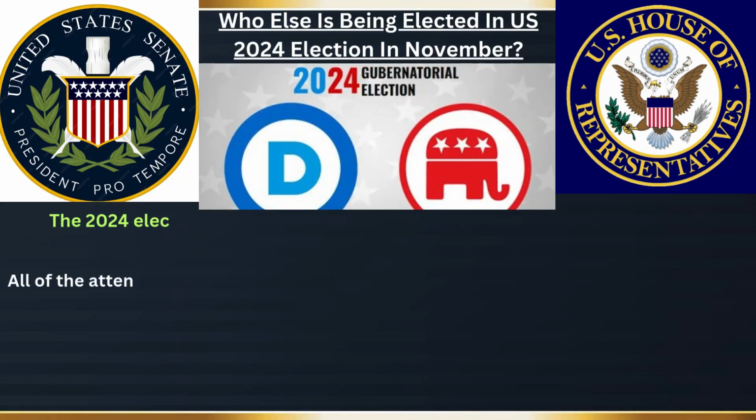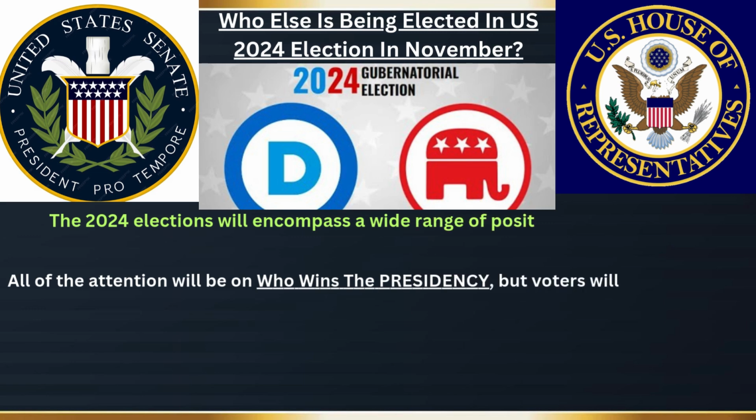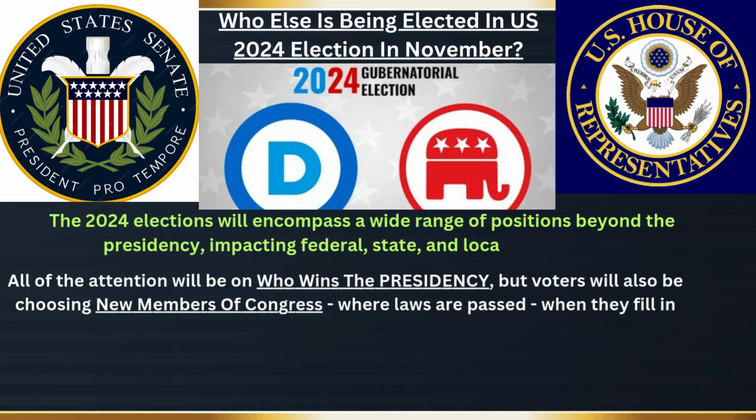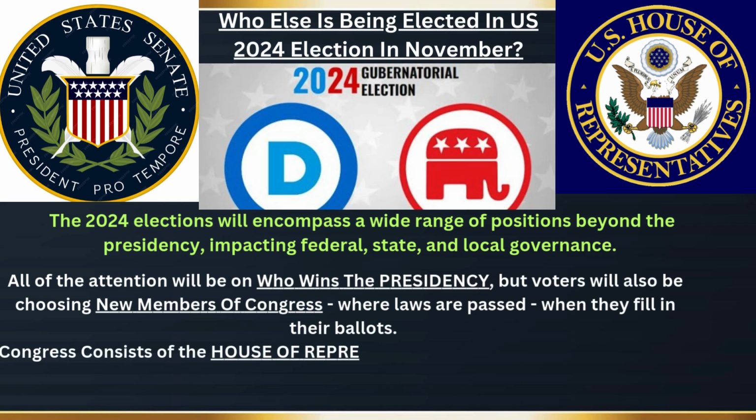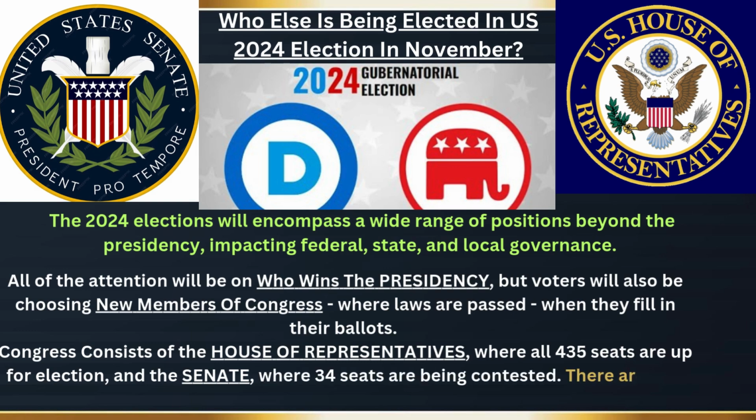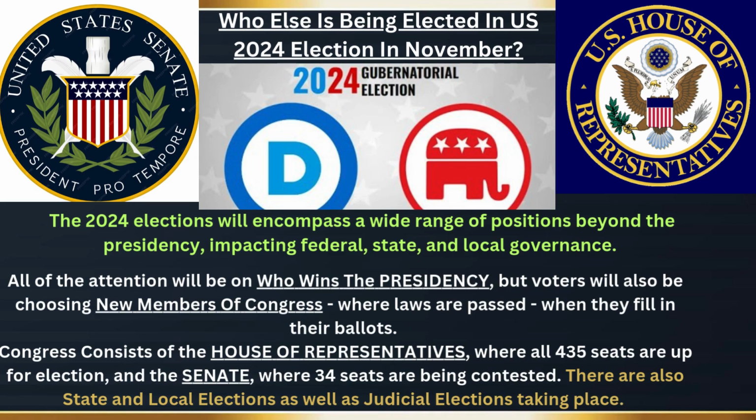Who else is being elected in the U.S. 2024 election? The 2024 elections will encompass a wide range of positions beyond the presidency, impacting federal, state, and local governance. All of the attention will be on who wins the presidency, but voters will also be choosing new members of Congress. Congress consists of the House of Representatives, where all 435 seats will be contested, and the Senate, where 34 seats will be up for election. There are also state and local elections, as well as judicial elections taking place.